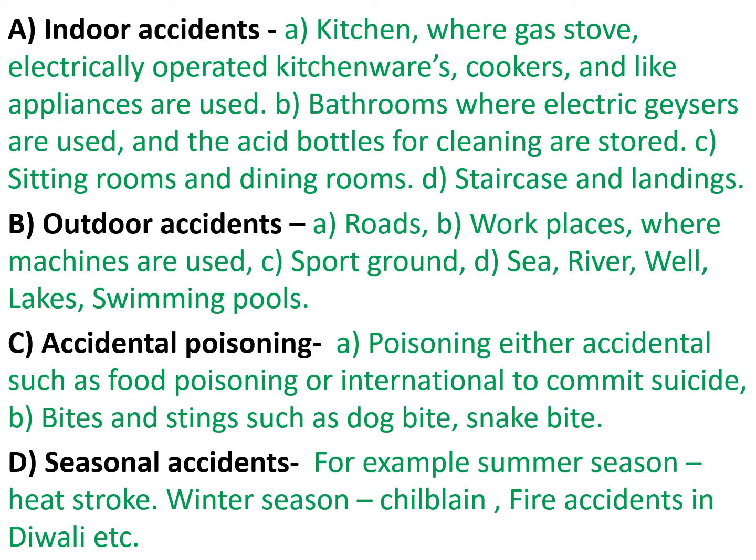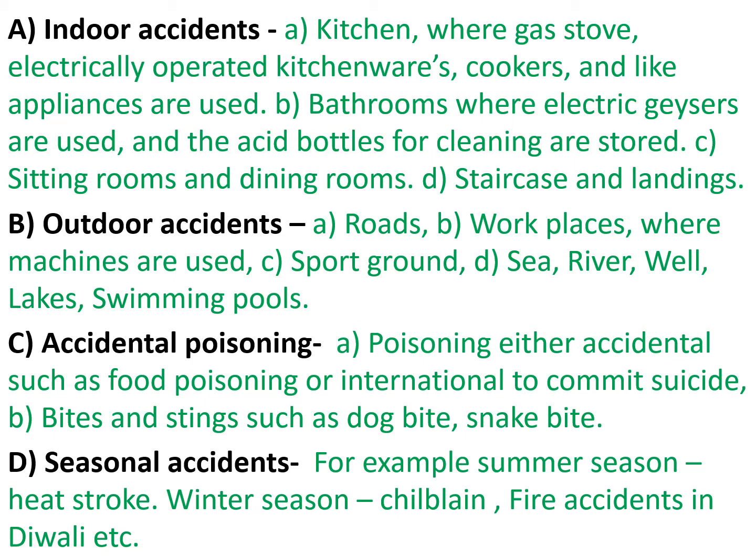Second is bathrooms, where electric geysers are used and acid bottles for cleaning are stored. Third, sitting rooms and dining rooms. Fourth may be on staircases and landings.